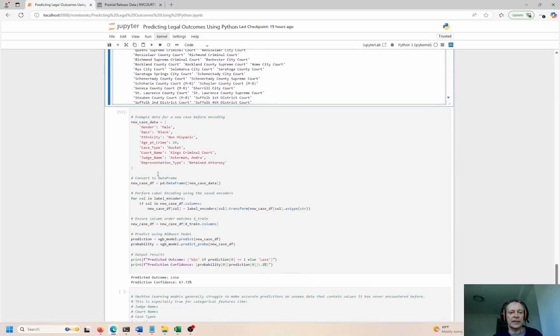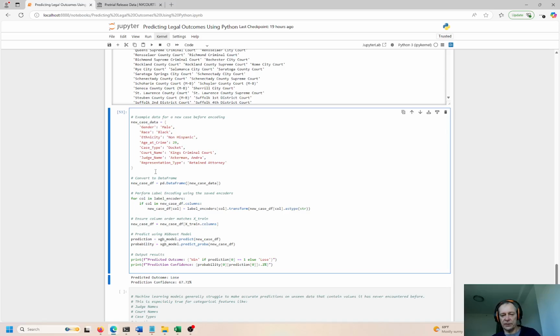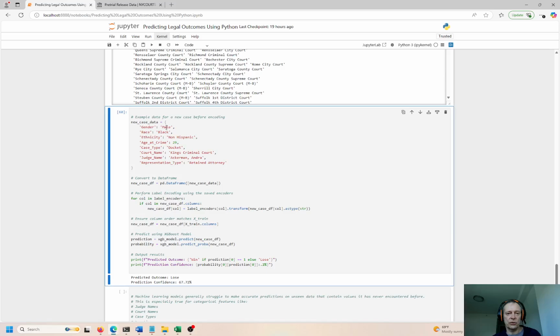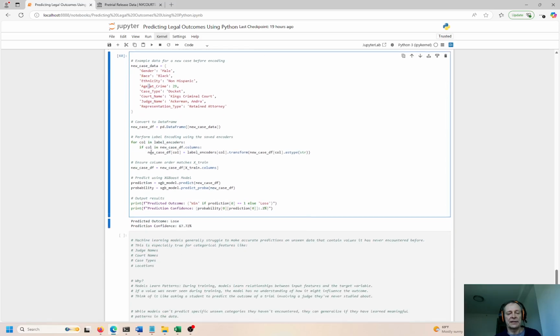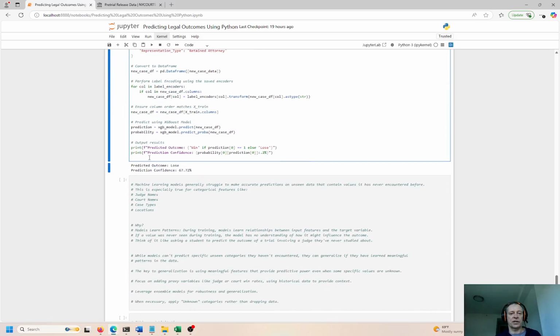So for a new case coming to the court, we can put in this information. All you'd have to do is train the model, test the model, and put in this information. What is the gender? And these are the variables here, right? Okay, so it should be pretty obvious. Age, court, representation type. This is what the input would be, okay? So this could be anything. Gender, I mean, it can be male or female. That's it. The race can be whatever you define here. Ethnicity is non-Hispanic or Hispanic. Age or crime. These are all the variables that impact the decision of the judge at the end, right?